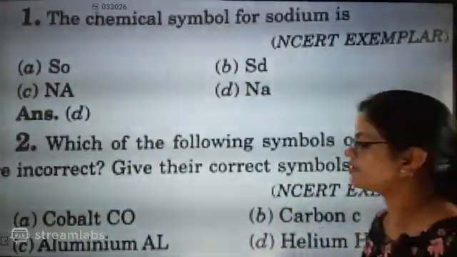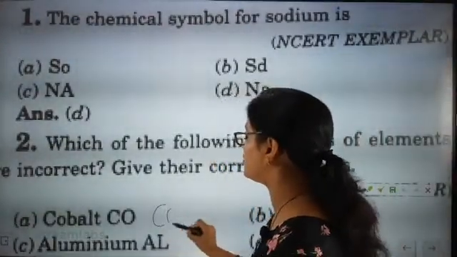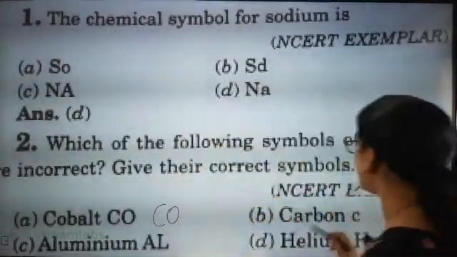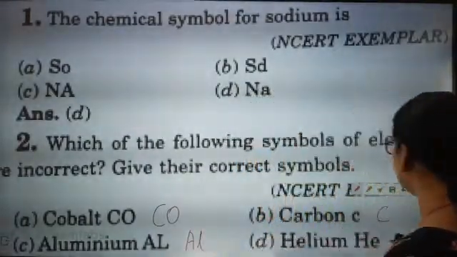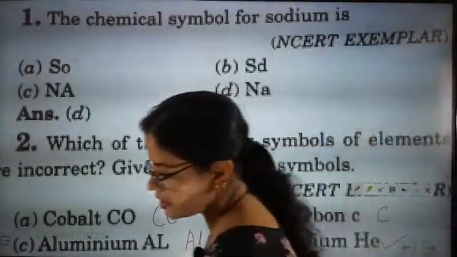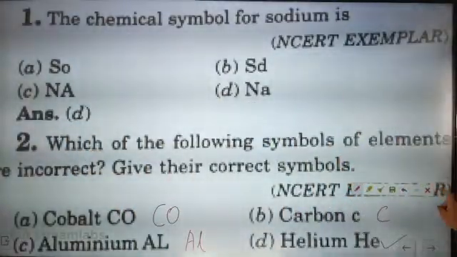Carbon symbol will be capital C. For aluminium, the first letter will be big and the second letter small, so Al. Helium He is correct.